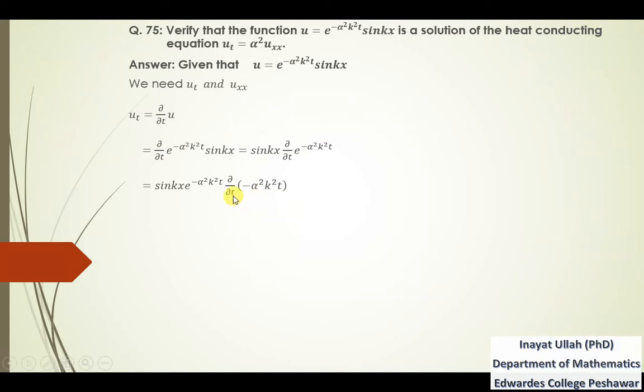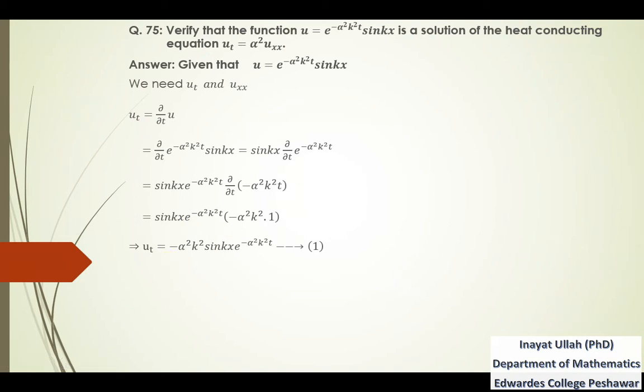Now that is the derivative with respect to t. So minus alpha square k square will be kept constant, and the derivative of t is 1. So that is 1. So 1 into this whole term will be that one, and writing minus alpha square k square in the front of this term. So that is u_t is equal to minus alpha square k square into this function. So that is u_t. That is very simple to obtain.